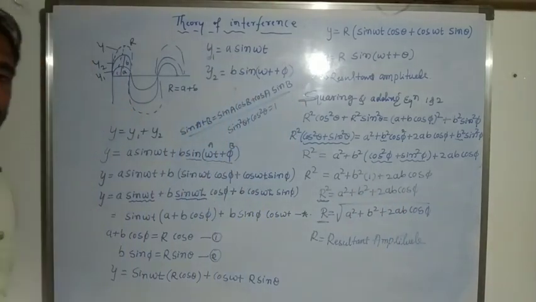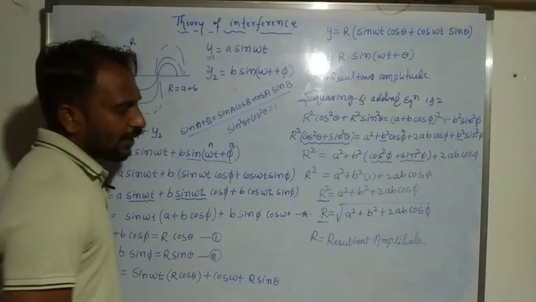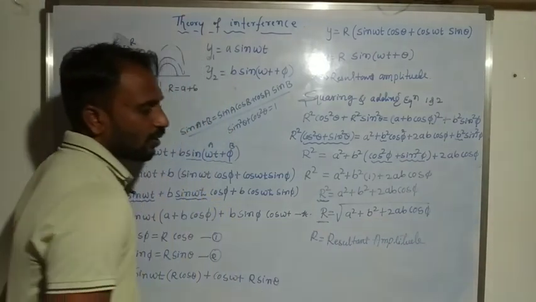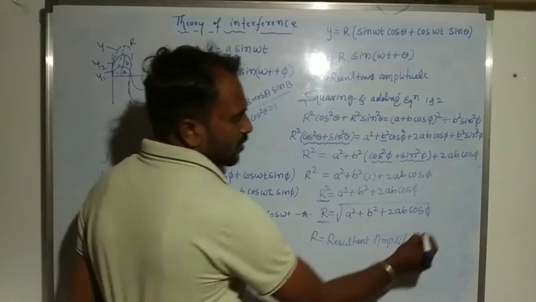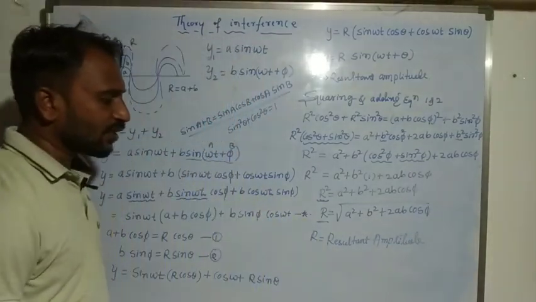So R we consider that a resultant amplitude, and A and B are amplitude of first wave and second wave. Yes, so pi we consider that phase difference.